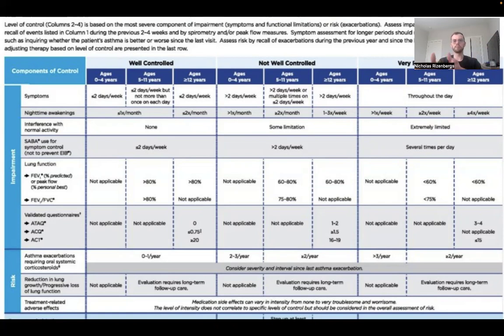each of these into age brackets in between. So you have 0 to 4 years of age, ages 5 to 11, and then ages 12 and over. And it's broken down individually there, so you'll see what they get: mild, moderate, or severe, with those different limitations and symptoms, and nighttime awakenings when being added, what that would lead up to.